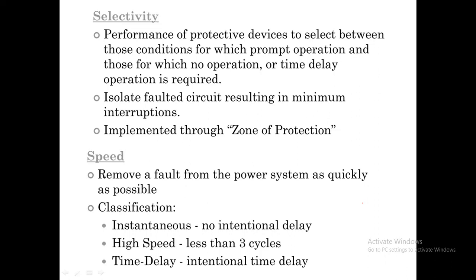And next is selectivity. Selectivity means the protective zone should identify the fault path correctly. We have to select between those conditions which prompt operation and no operation, and the time delay which is required, and also isolate the faulted circuit resulting in minimum interruption.